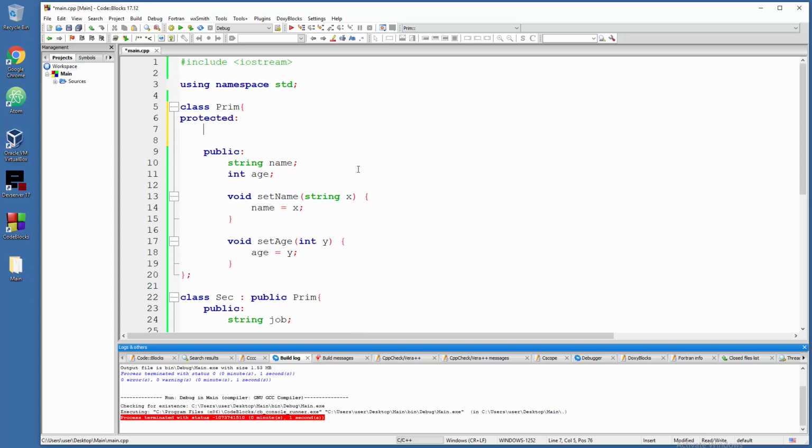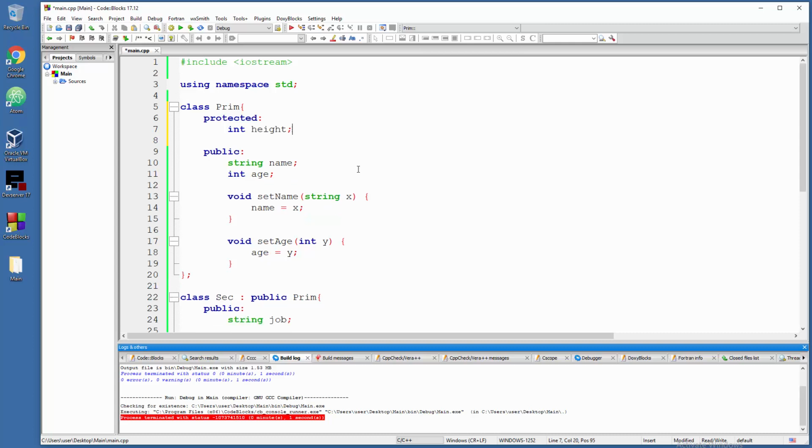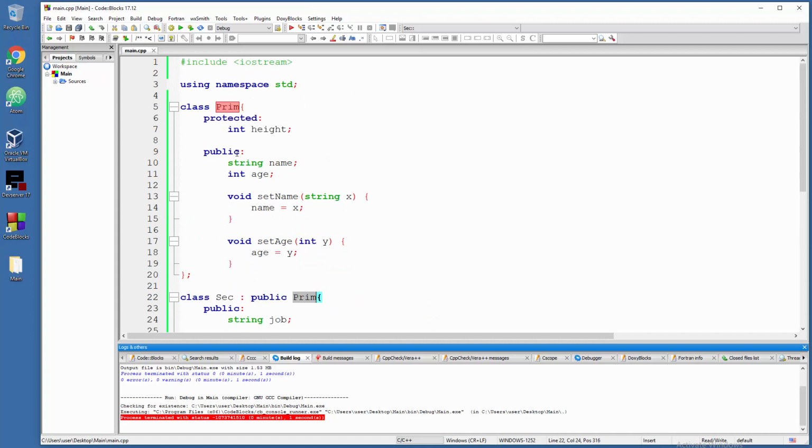access level. And here we're gonna have an integer, because that's the data type for height, I think. Okay, so let's have it empty for now. The whole purpose of this tutorial is to see how to protect a specific part of the code in such a way that only secondary classes, those classes that inherit from primary classes, can reach it. So here we just have a blank container.